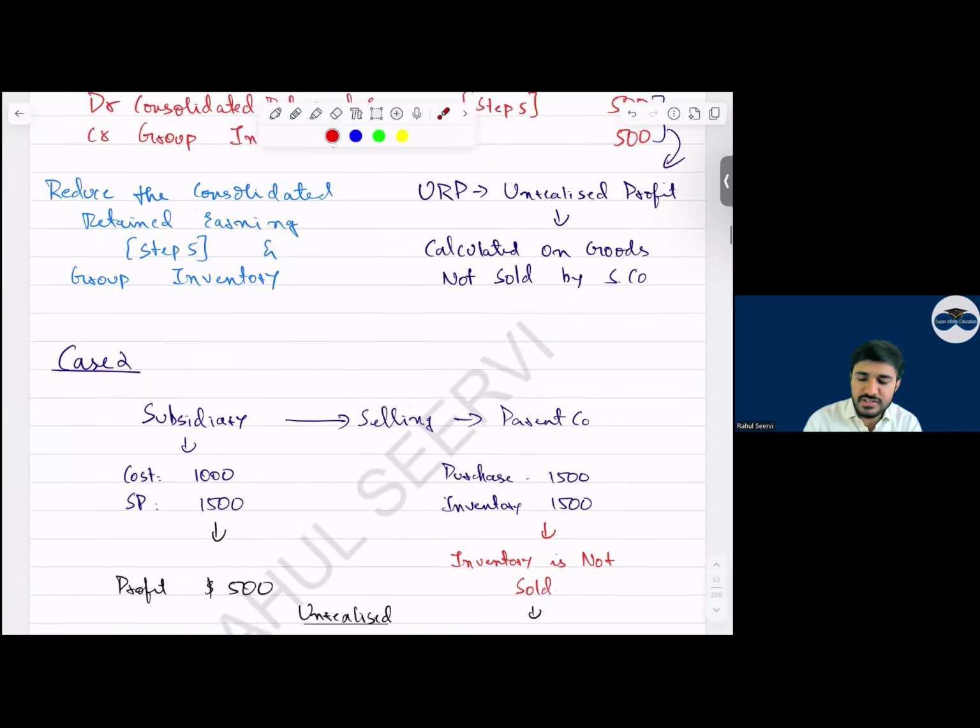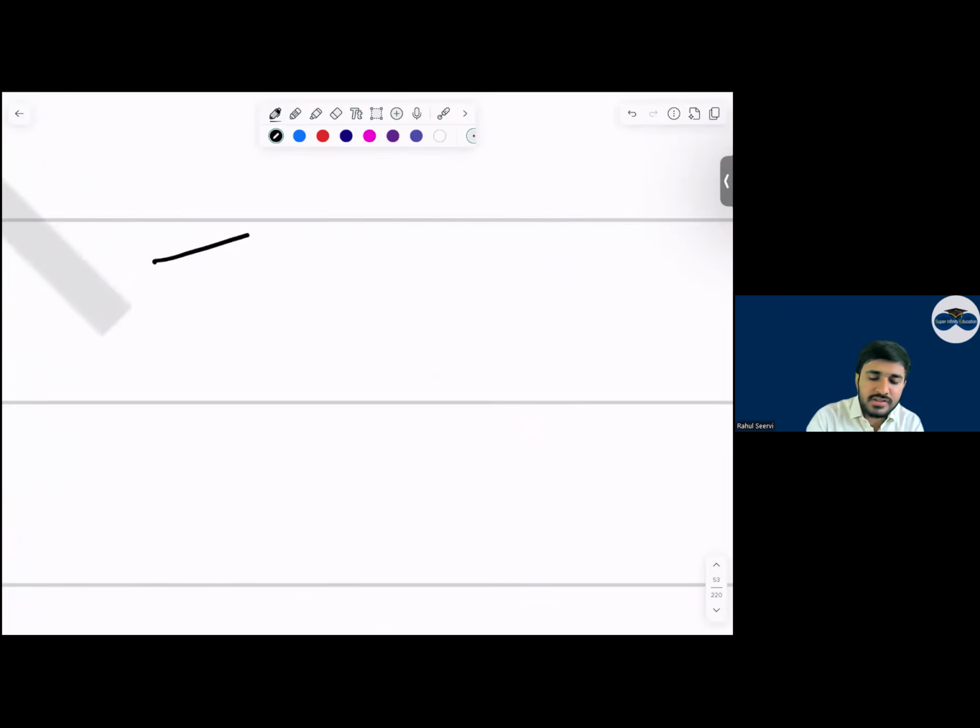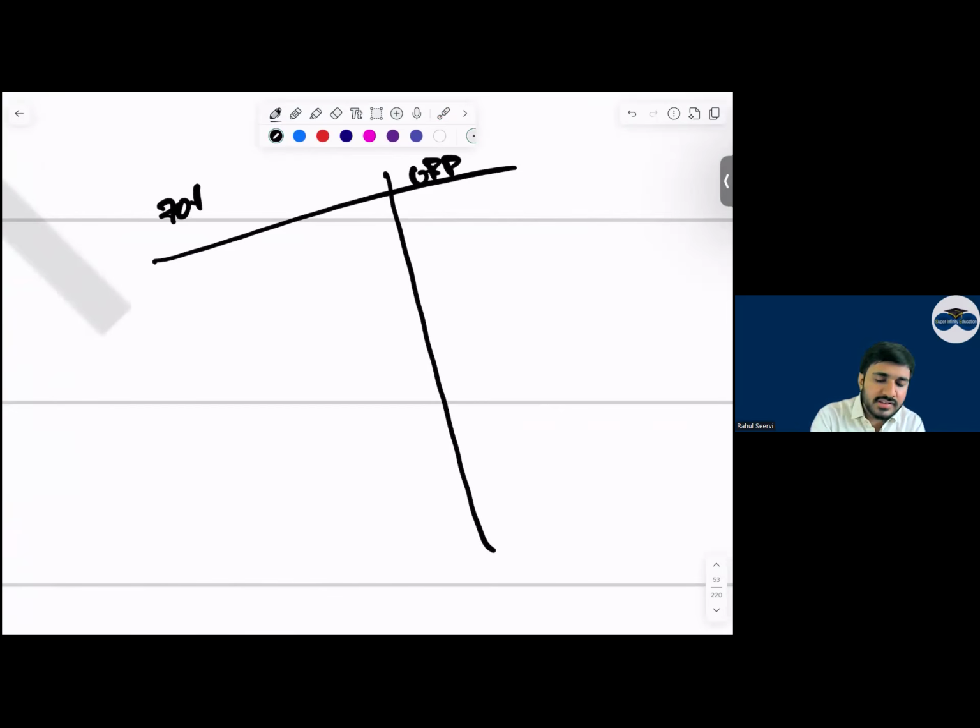Subsidiary. So how will you do this adjustment? And inventory is recognized by this. So what will you do, everyone, now? URP. I say 70/30 is the percentage. So from year 500 we will reduce. And then what will we do here?